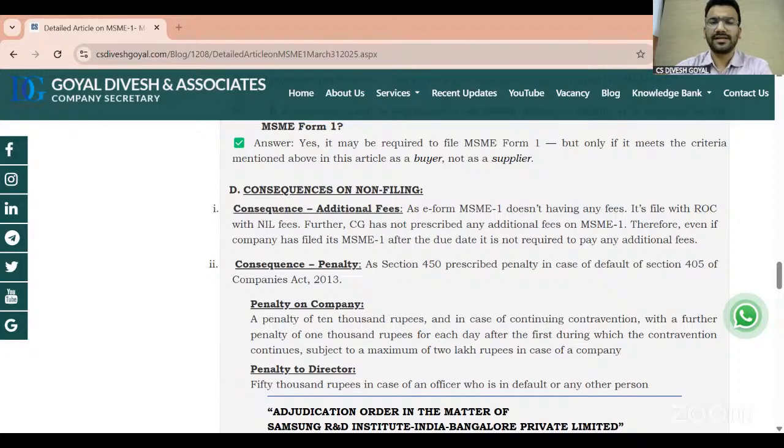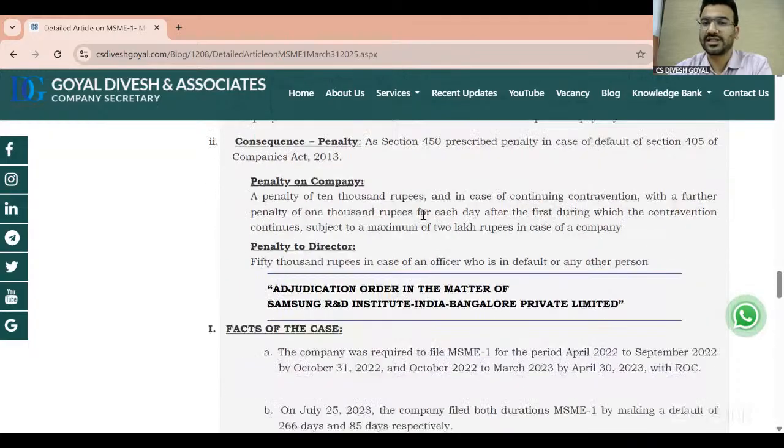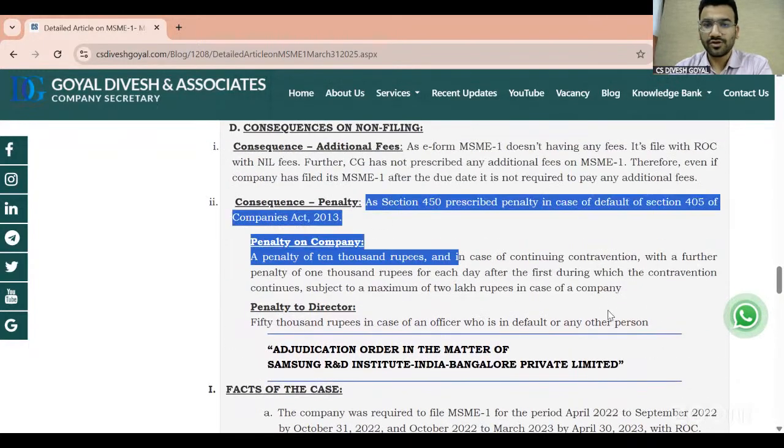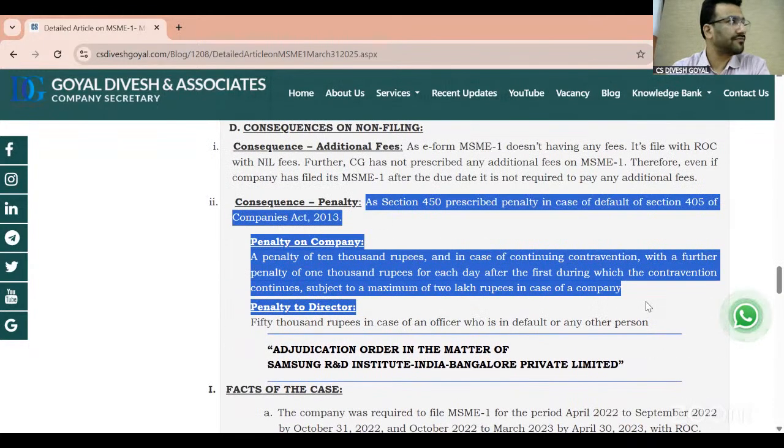As per the Companies Act, whenever a company files any form after the due date, along with additional fees, you are liable for penalties also. The same applies to the MSME 1 form. If you file MSME 1 form after the due date, you don't have to pay additional fees under MSME 1 form, but there are penalties which you may have to pay under section 450. So make sure that you file MSME 1 form within the due date. Otherwise, there are heavy penalties.